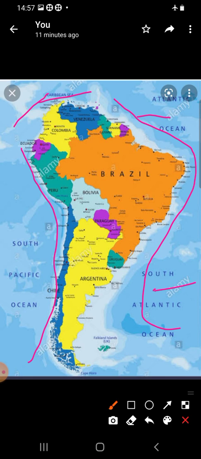The Pacific Ocean lies in the west and the south. And it is bordered by the icy waters of Antarctica, down in the south, or the Southern Ocean as we also call it.